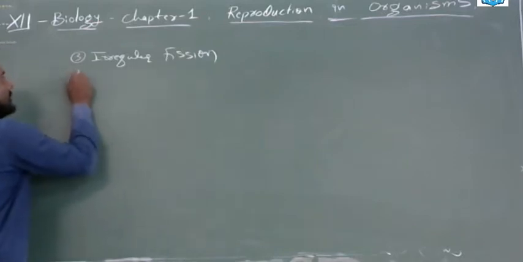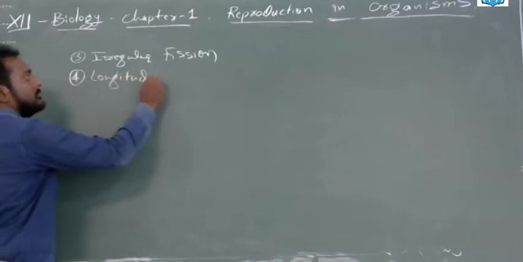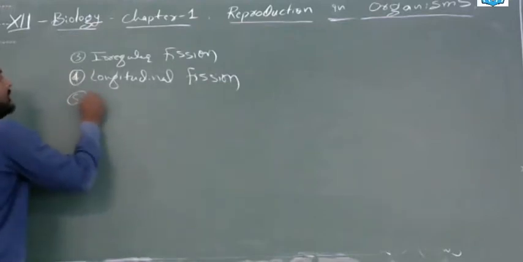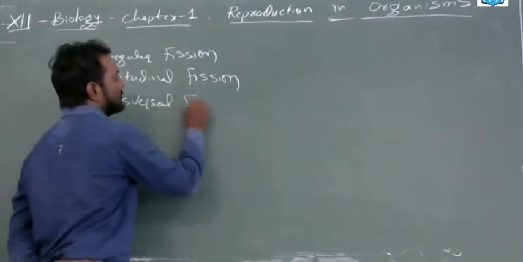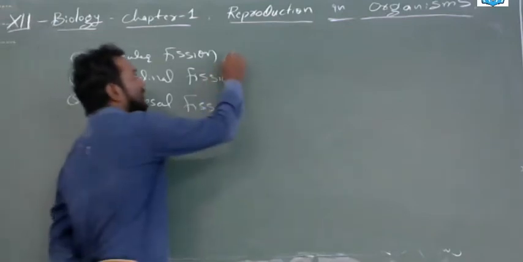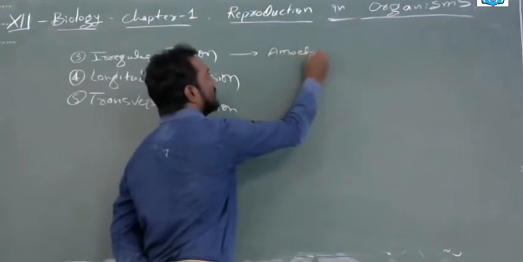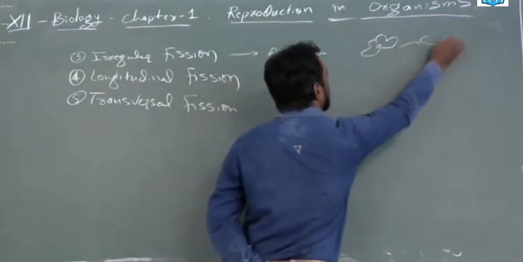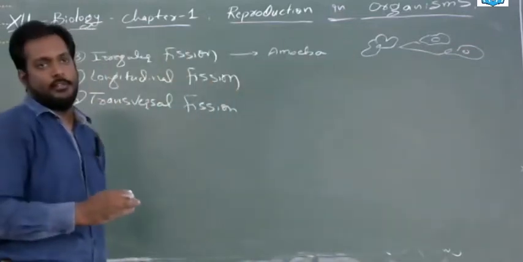And fourth is longitudinal. Fifth is transversal. These are special, out of the book. In the book it was not included. Irregular division means, if you see the binary fission itself in the amoeba, there is no regular shape, so when we see the division, it will divide in a different design, in a different style. So that's called irregular division or fission.